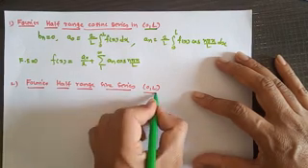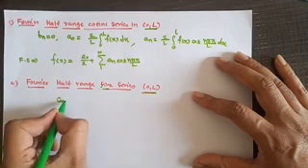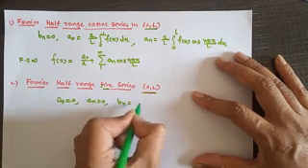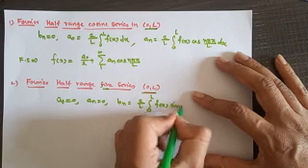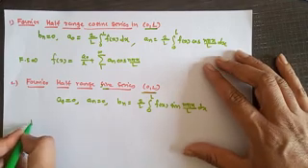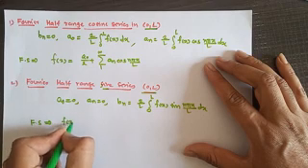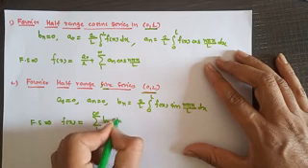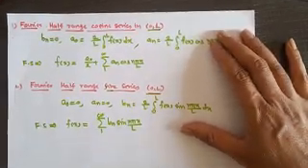And the Fourier half range sine series in the interval 0 to L. For half range sine series, which formula do you use? The odd function formula. In an odd function, a0 is equal to 0, an is equal to 0, and bn is equal to 2 by L, 0 to L, f of x sin n pi x upon L into dx. And the Fourier sine series is f of x equal to summation n from 1 to infinity bn sin n pi x upon L.